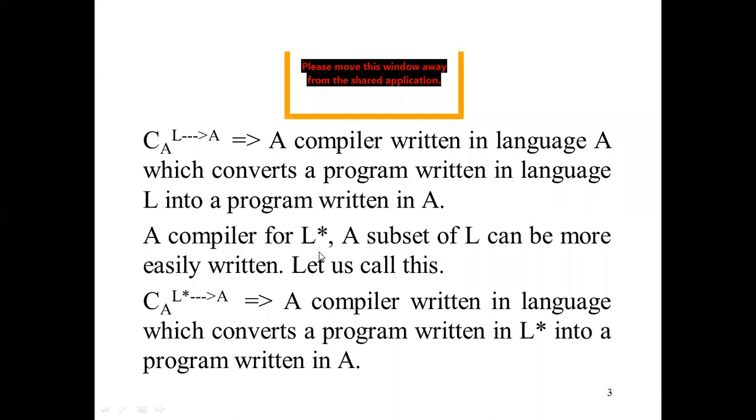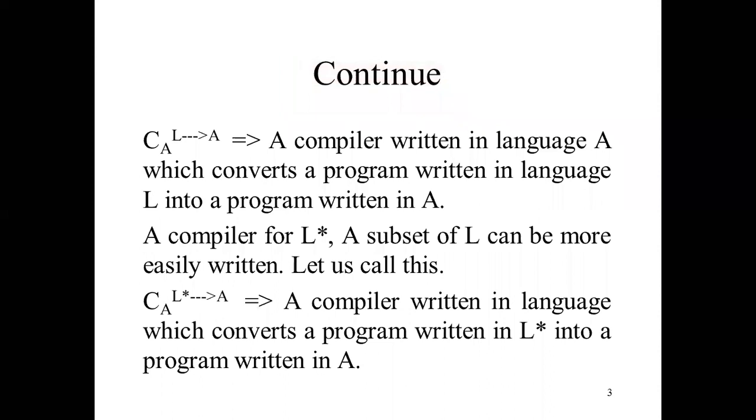Similarly, we are considering another language, a compiler for L star. What is this L star? A subset of L. A subset of language L. L star is coming inside the L. L contains more elements, and L star is a subset of that. So a compiler for L star, a subset of L, can be more easily written.